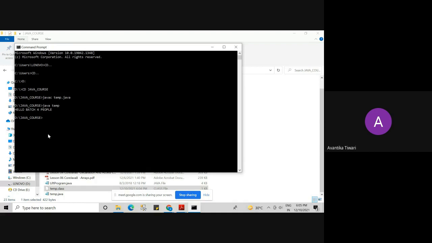We write a source code file, number one step. Let me write in the chat box. Step one is write the program. What is the step two? Save it with .java extension. Then step 3 is compile it.